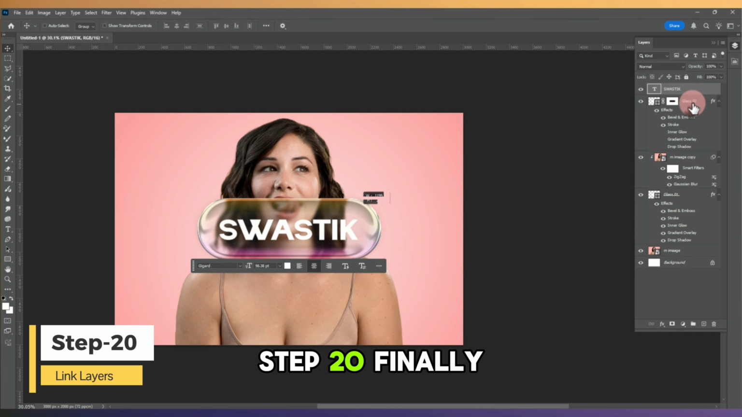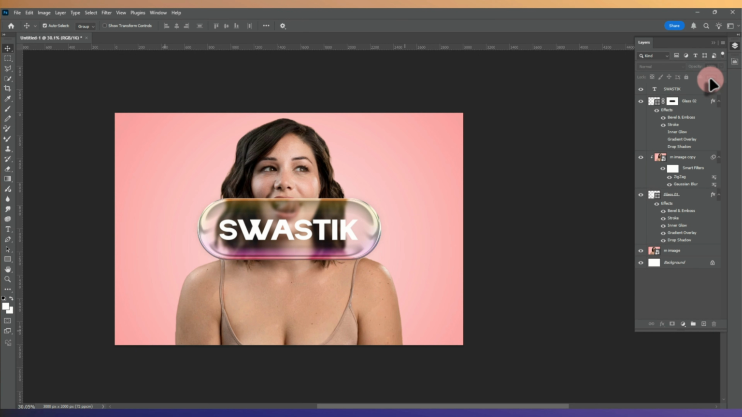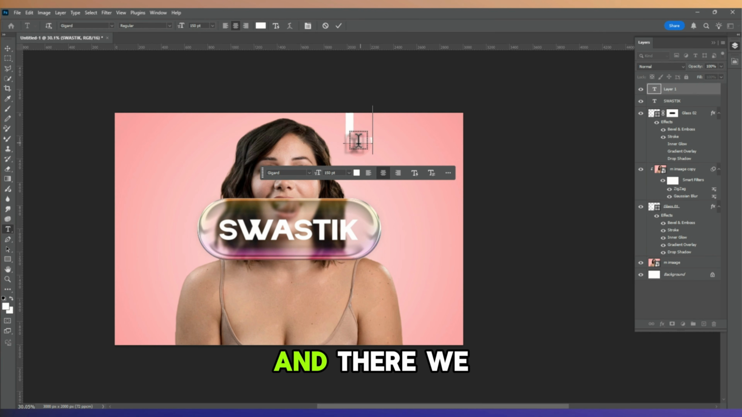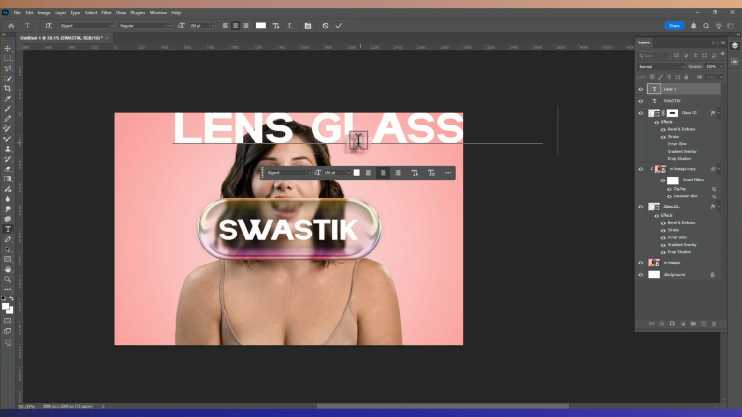Step 20. Finally, select the text, Glass 01 and Glass 02 layers. Click the Link Layers icon. Now everything stays perfectly aligned whenever you move the design. And there we have it. Our realistic lens glass effect is complete.